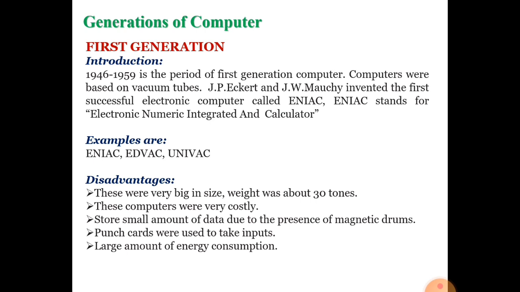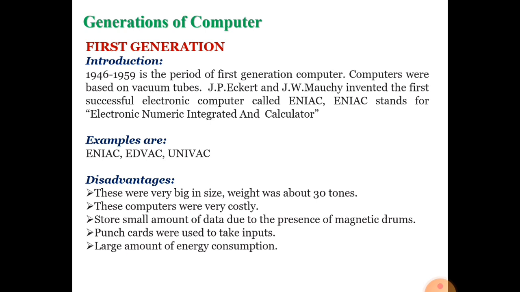The technology that was used in the first generation computer was the vacuum tube. In first generation computers, you use vacuum tube. And J.P. Eckert and J.W. Mauchly invented the first generation computer, named ENIAC.